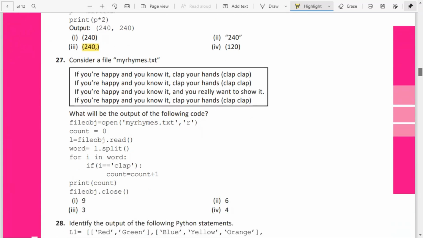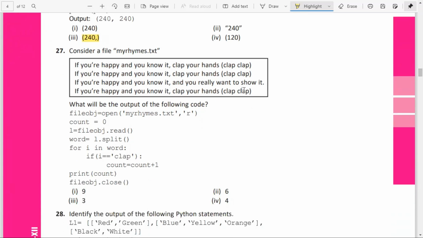Consider the following file myrhymes.txt. So the rhyme is given. What will be the output of the following code? You have opened that file in read mode. Count equal to 0 initially. You have read the content and stored it in variable L. And you are asking to split it, so what will happen? By default, it splits on the space.